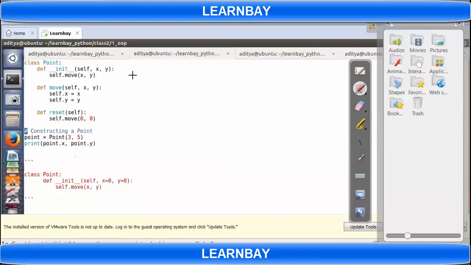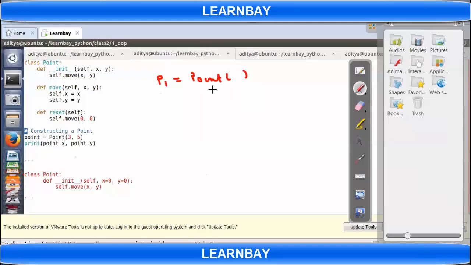So now in this class definition, I'm having a special function underscore init. If I write p1 equals Point, it will give me an error.